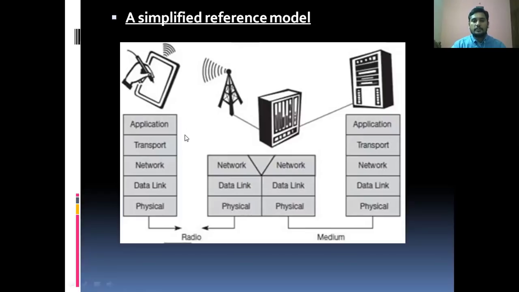These are the layers for the wireless device, and these are the layers in the wired device for transmitting data from one device to another device. These are the standardized networks. This is the radio frequency. By using radio frequency, data can be transmitted, and in the guided transmission medium, by using optical fibers, coaxial cables, or twisted pair cables. Any one of the cables is used here for transmitting data.